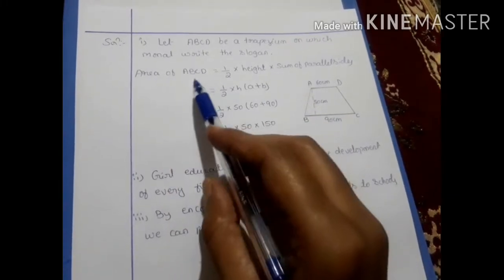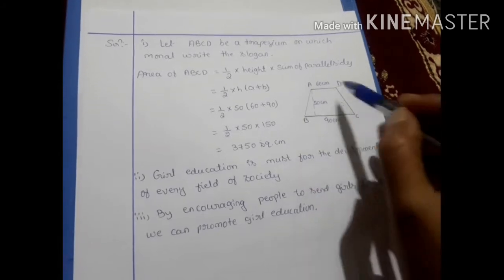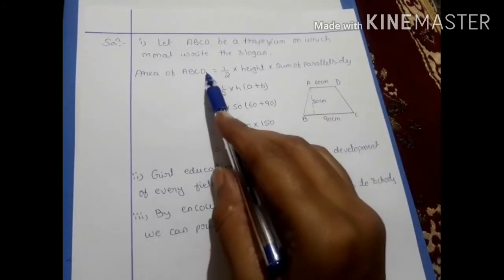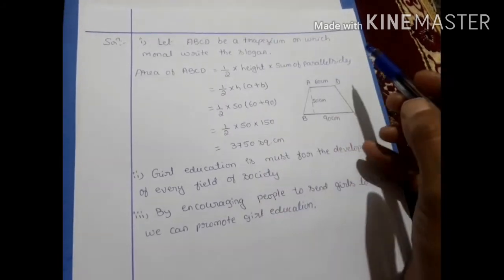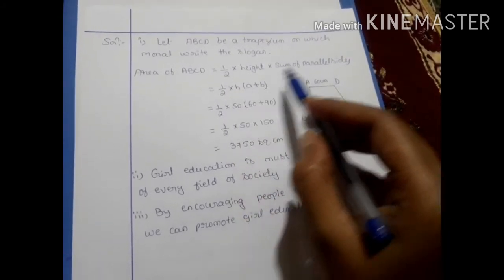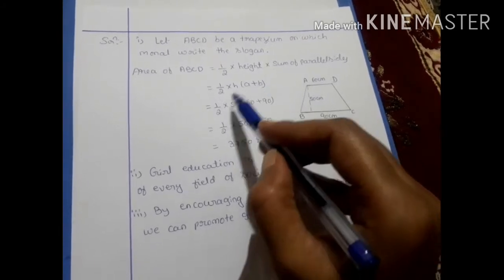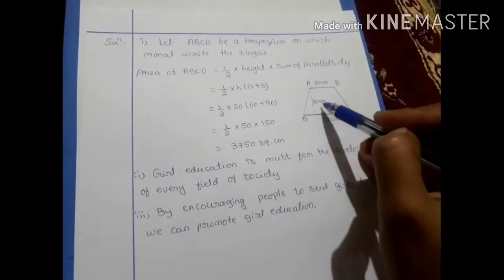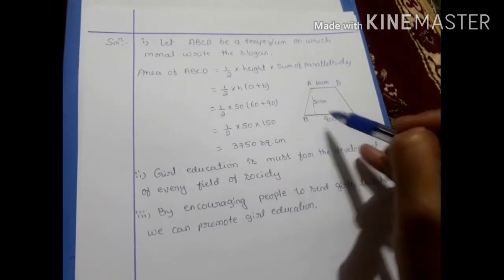Already we know the formula. Area of the trapezium, area of ABCD, we consider trapezium ABCD here. Area of ABCD is equal to half into height into sum of parallel sides. Consider them as a and b, a plus b. Half into height 50 centimeter, a plus b, 60 centimeter plus 90 centimeter.